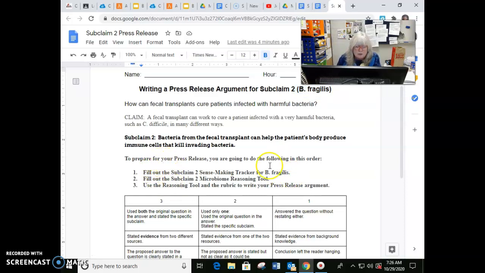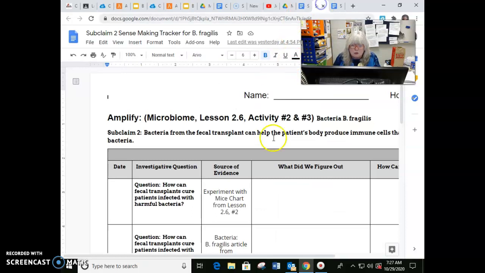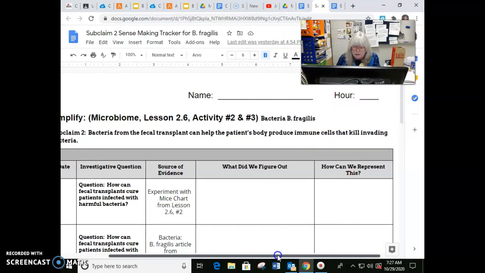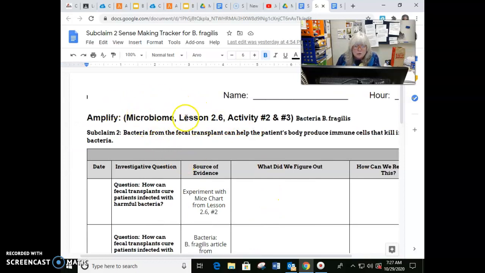If I look at what I'm going to do in order, number 1, I'm going to fill out the sense-making tracker for B. fragilis. If I go to that sense-making tracker, you can see right here, and this will be included for you in Google Classroom, you're going to go to the activity. This is Amplify lesson 2.6. You're only going to need activity 2 and activity 3. You have to pay attention though, because in that area in Amplify, there's also the subclaim 3 information. So make sure you're sticking with whatever subclaim you have.